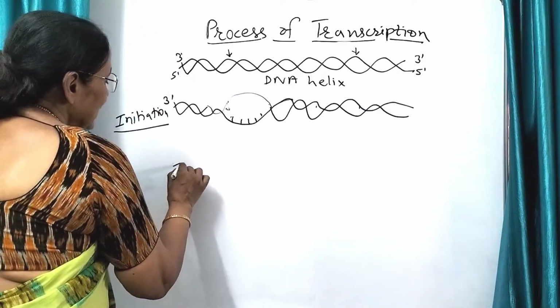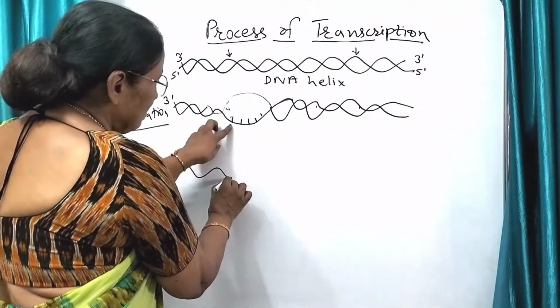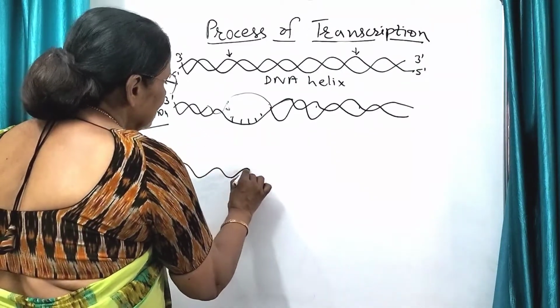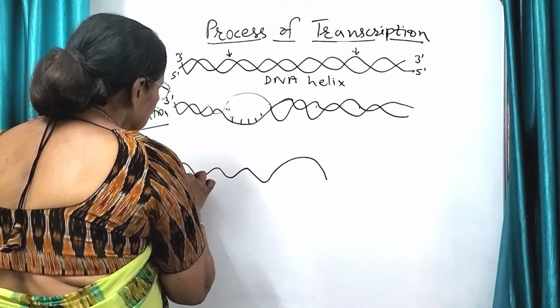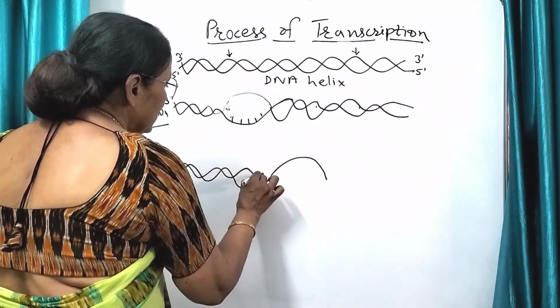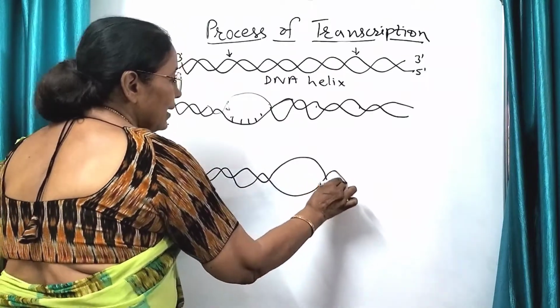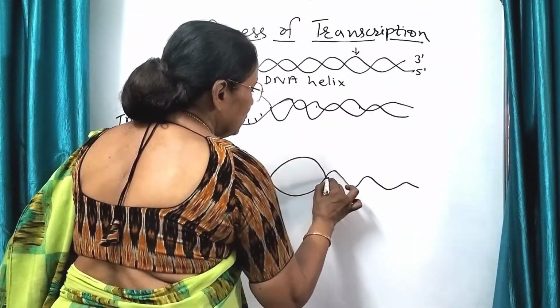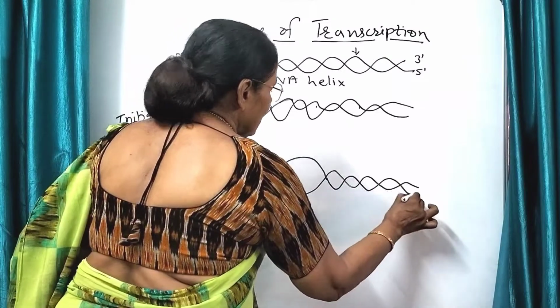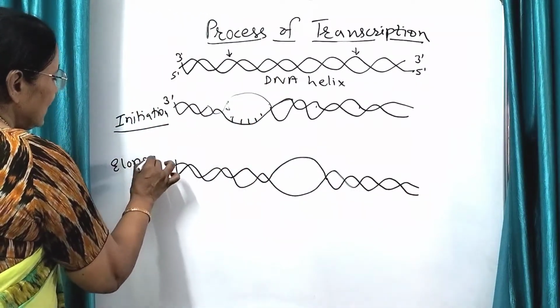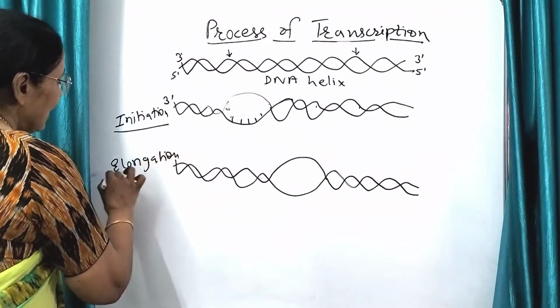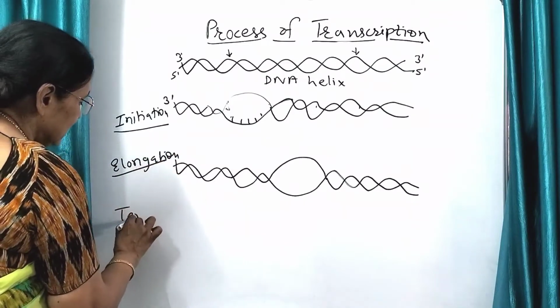So now the next one here, अब इसे बंद कर दीजिए, इसे बंद कर दीजिए और यहाँ पे ओपन कर दीजिए. So now this one will become, ये बंद हो गया and this has opened up. Again this is the closed one. Now come to, this is the elongation step, and the last step is the termination step.